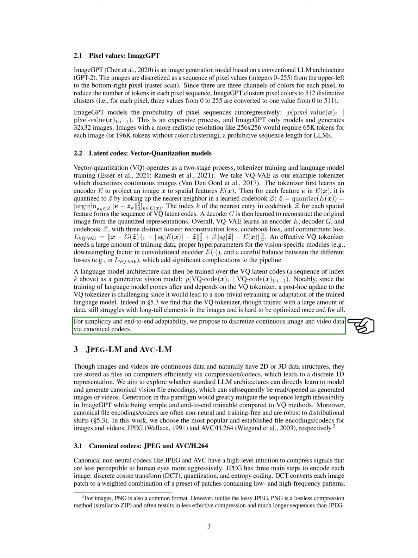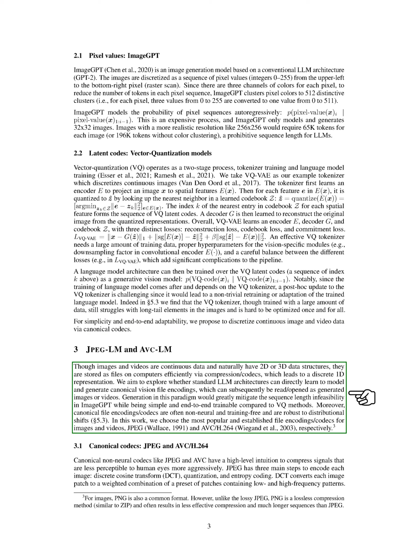To simplify and enhance adaptability, we propose using standard codecs to discretize continuous image and video data. Although these data types are inherently 2- or 3-dimensional, they are efficiently stored as 1-dimensional files through compression. We investigate whether traditional language model architectures can learn to model and generate these standard file encodings, which can be easily opened as images or videos.